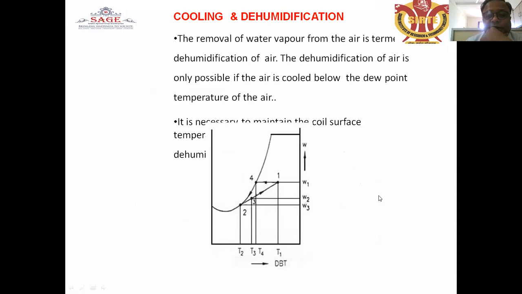This is another diagram in which the removal of water vapor from the air is the process called dehumidification of the air, and dehumidification of the air is only possible if the air is cooled below the dew point temperature of the air.